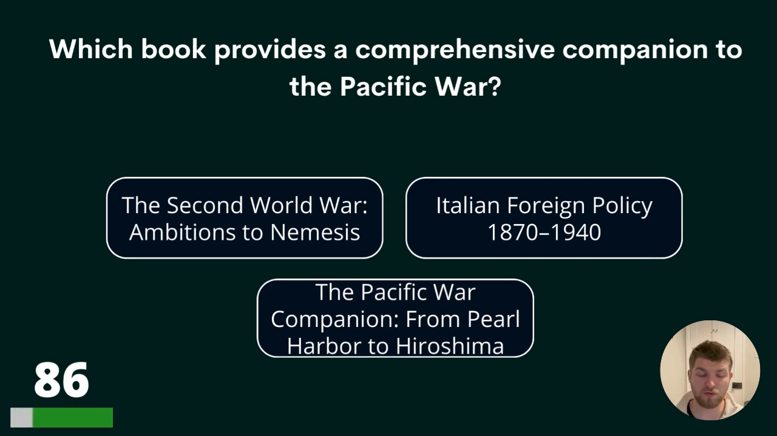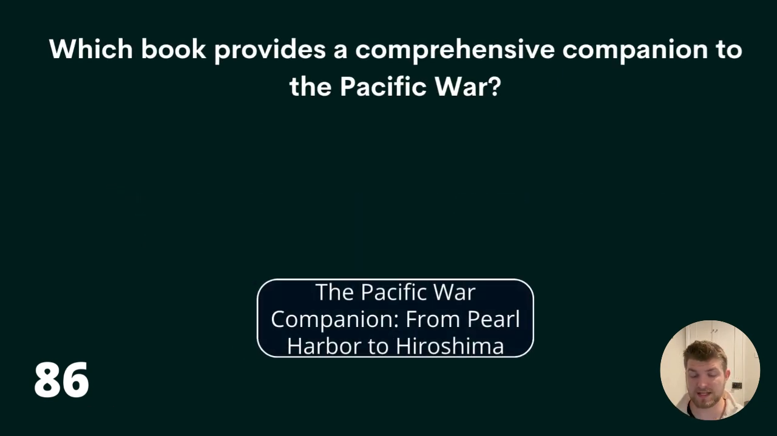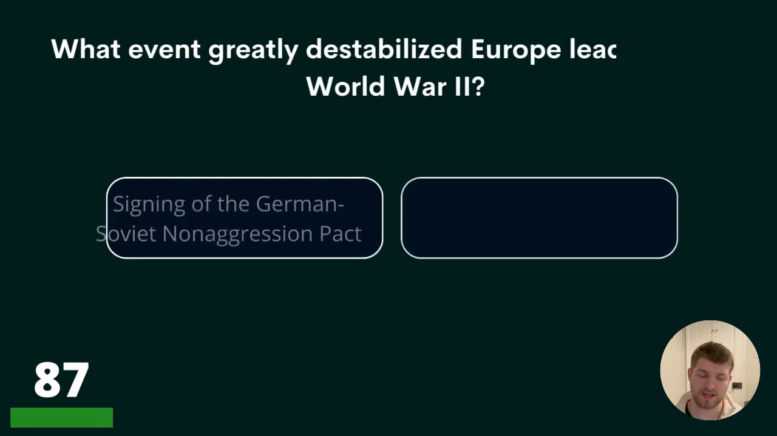Question 86. Which book provides a comprehensive companion to the Pacific War? The Second World War, Ambitions to Nemesis, Italian Foreign Policy, 1870 to 1940, or the Pacific War Companion, From Pearl Harbor to Hiroshima? The book is The Pacific War Companion, From Pearl Harbor to Hiroshima.